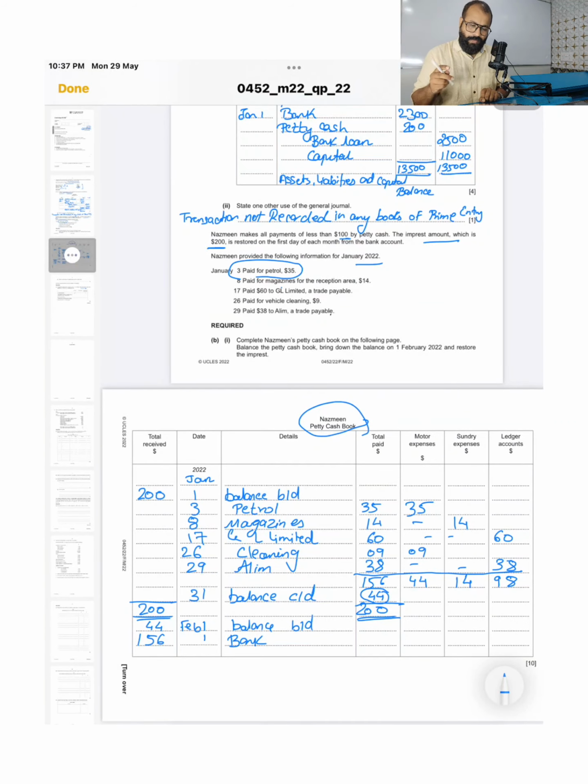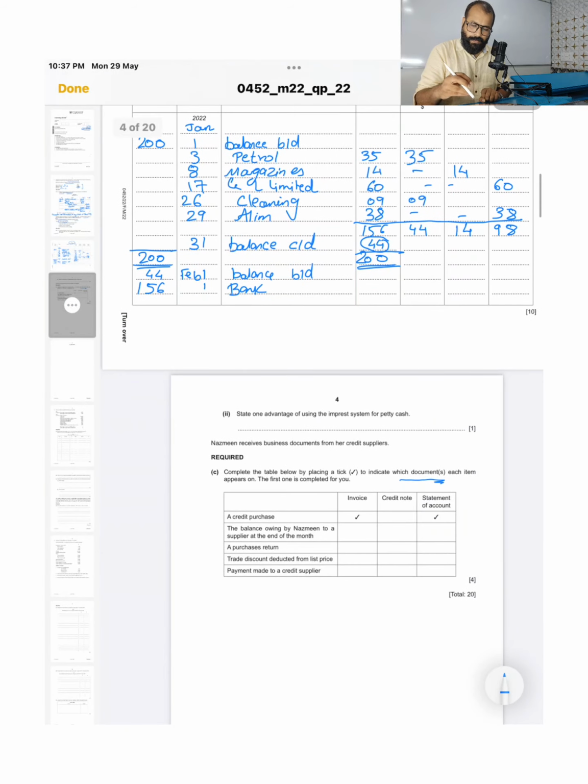Let us go on to the third question now. One more part is there. State one advantage of using the imprest system for petty cash. So why do we use the imprest system? Fraud will be minimized to the imprest amount. You cannot have fraud more than that.